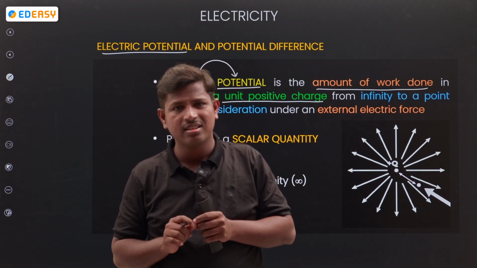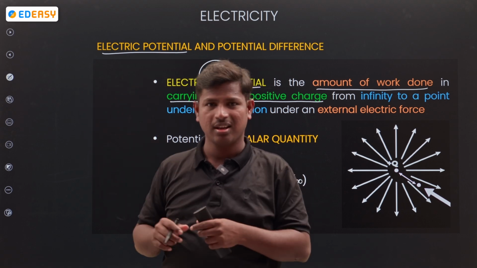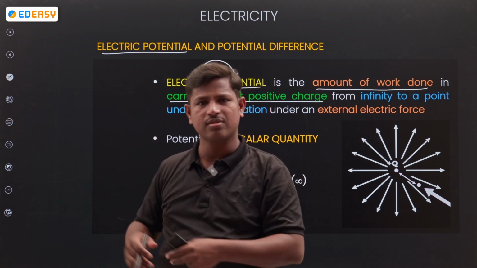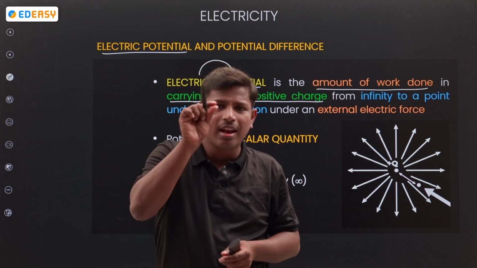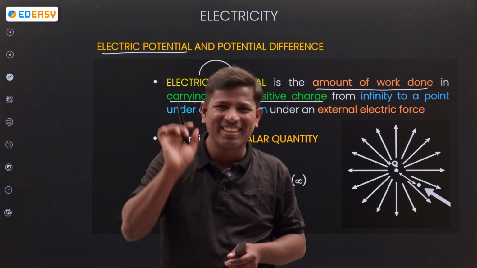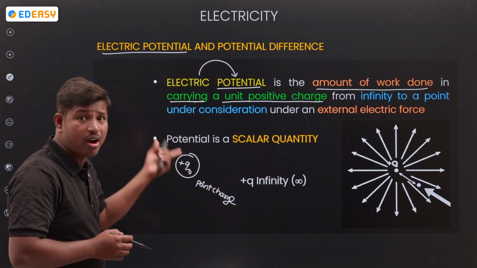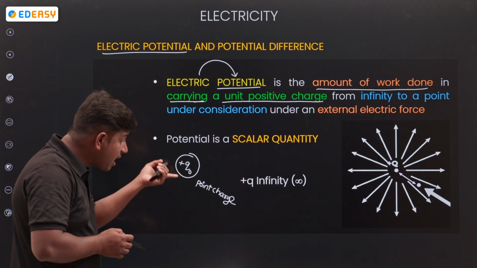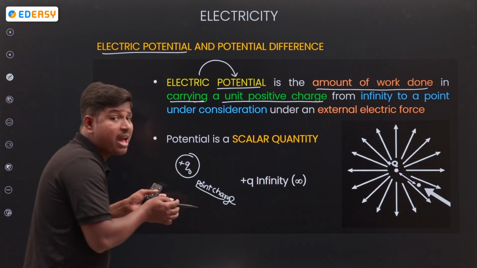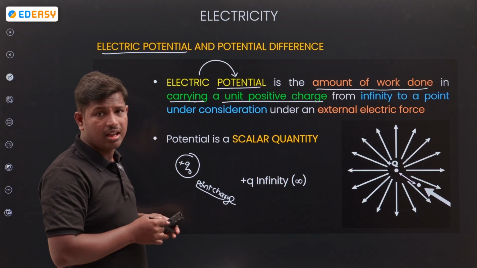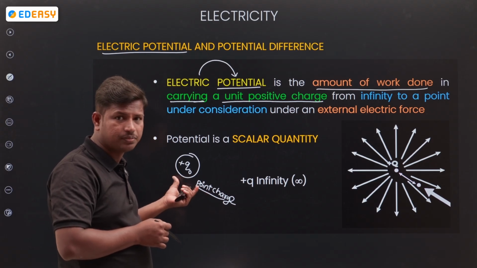Size will be decreased now. Where I will appear like a point, that means if you are seeing me from a long distance, how will I appear? Like a point, very small, right? So a point charge is the same thing. A point charge is nothing but a charge whose size is small compared to the distance.